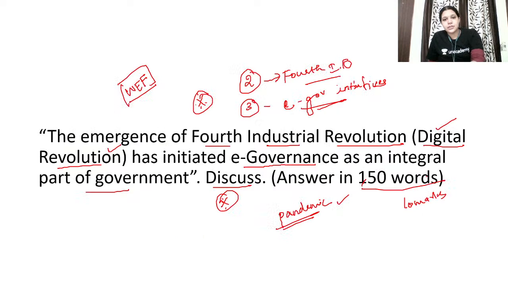Now, in this question, very importantly, you have to talk about e-governance as an integral part of government. Since they have given the term discuss, you're just going to write about this e-governance initiative, and tell that yes, it has been an integral part.